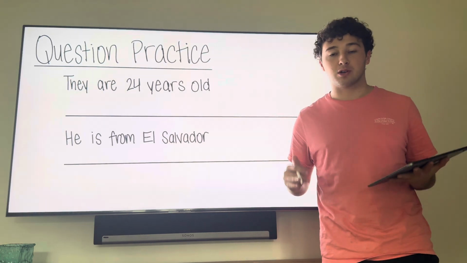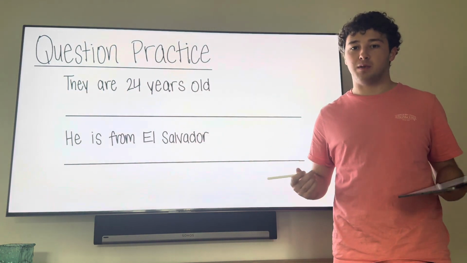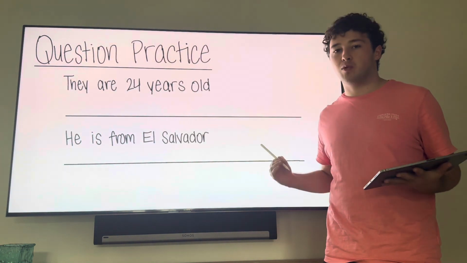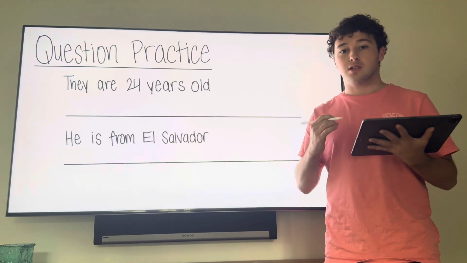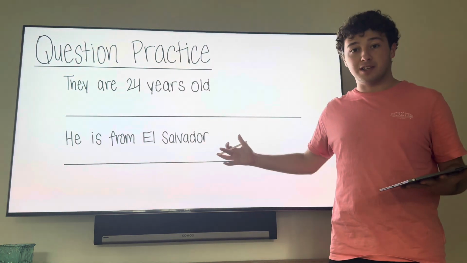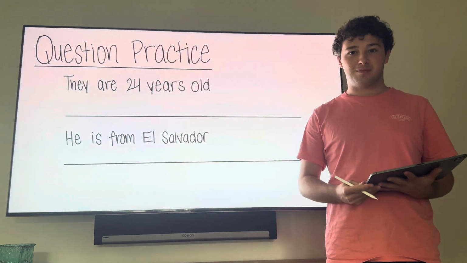So now we'll look through 2 examples of questions practice using the verb to be. These are the same ones as we did last time, just flipping the pronoun with the verb itself. So please pause the video, go ahead and complete this exercise, and we'll look back after you're done together.